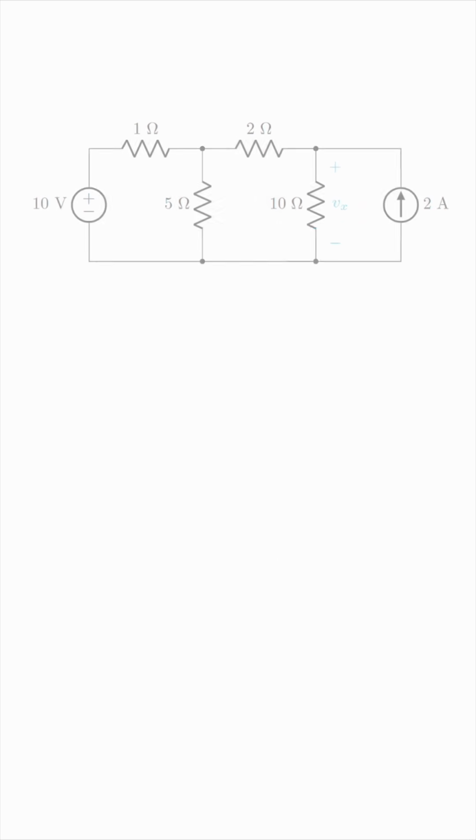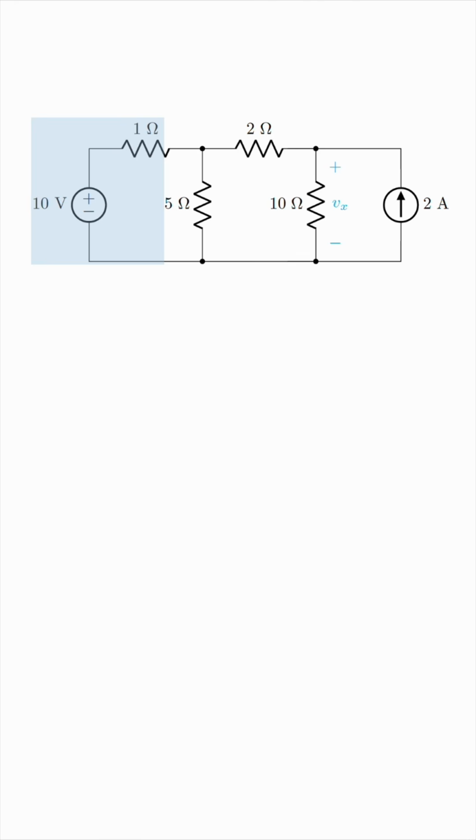Let's take a look at this example. Say we want to find the voltage Vx, the voltage across the 10 ohm resistor. We can use source transformation to achieve this. The question is, should we transform the source that's on the left or the source that's on the right? Well, Vx is on the right, so we want to preserve that branch. So let's transform the voltage source on the left.